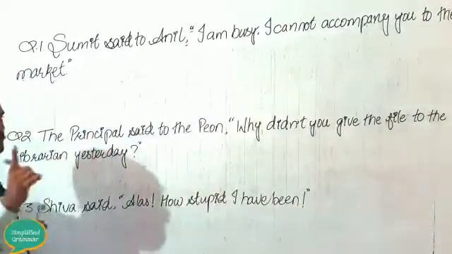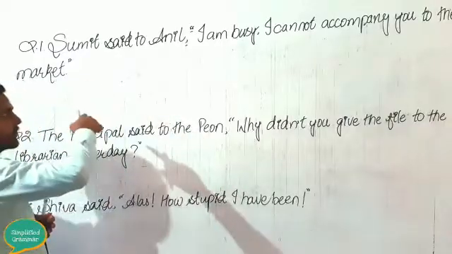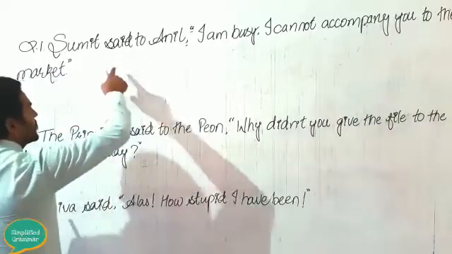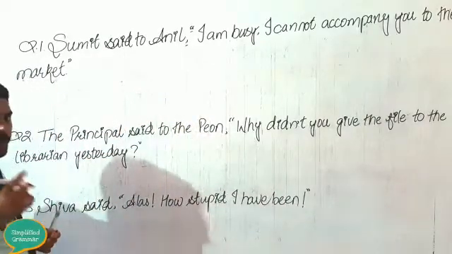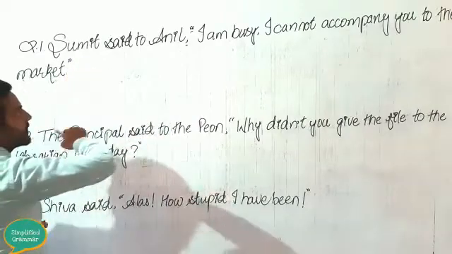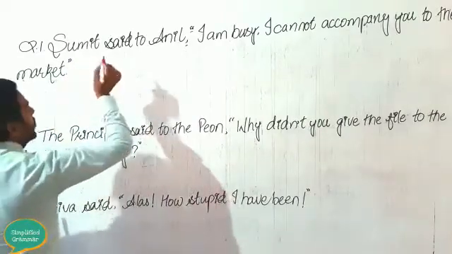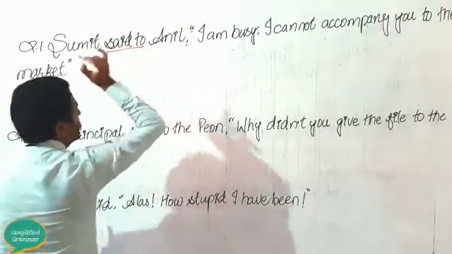So step number 1 is clear to all. It is given in direct speech. Now what you need to do is change this from direct to indirect speech. What are the steps that you will have to follow in these questions? First, you need to see your reported verb.